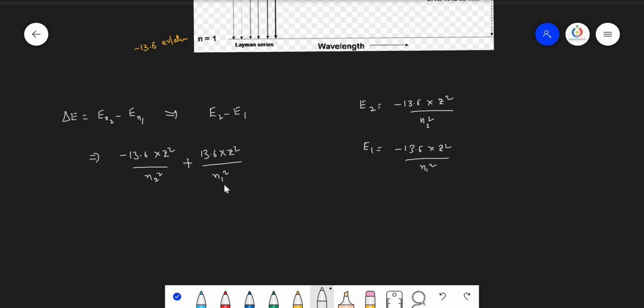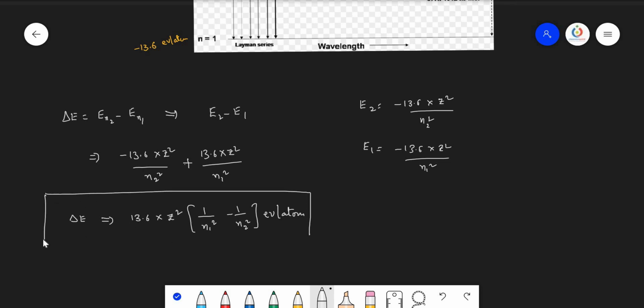Let us take 13.6 into Z square as common. So delta E value now becomes 13.6 into Z square into 1 upon N1 square minus 1 upon N2 square electron volt per atom.